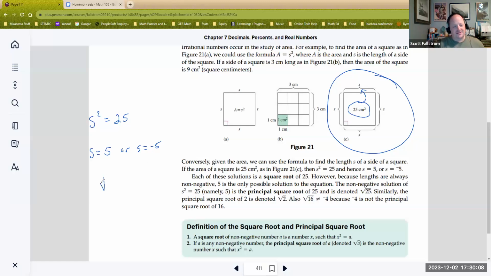When we write this symbol down, that symbol represents what's known as the principal square root. So if you write this symbol down, the principal square root is non-negative. That means usually positive, but if you took the square root of 0, we would say 0. So the square root of 25 with this symbol would be 5. Now, we would never say the square root of 16 is equal to -4 because the square roots would be non-negative. That's the principal square root. Okay. Phew. So there we are.